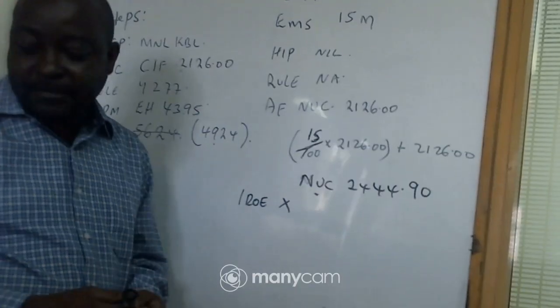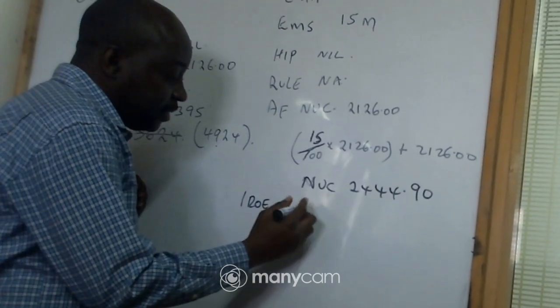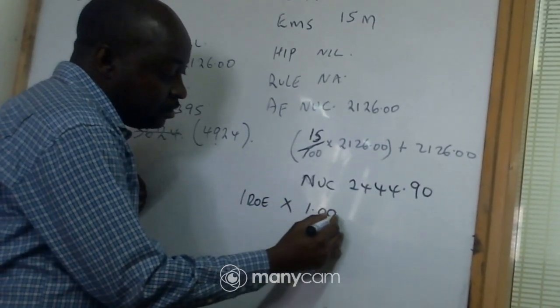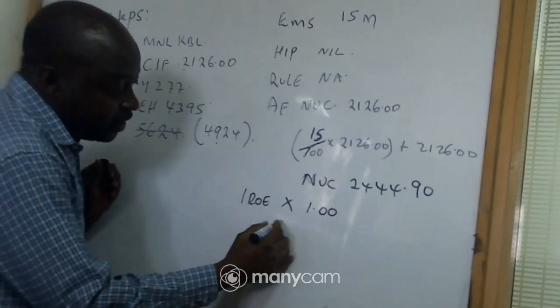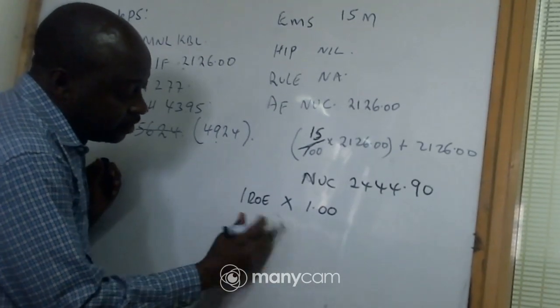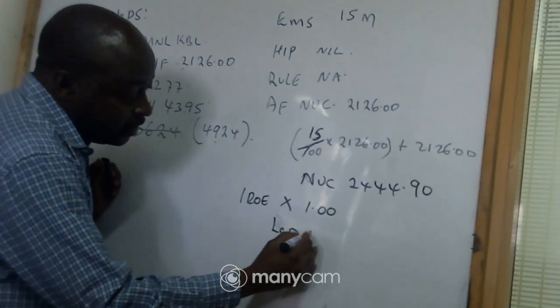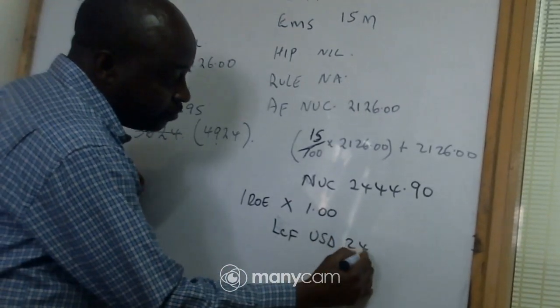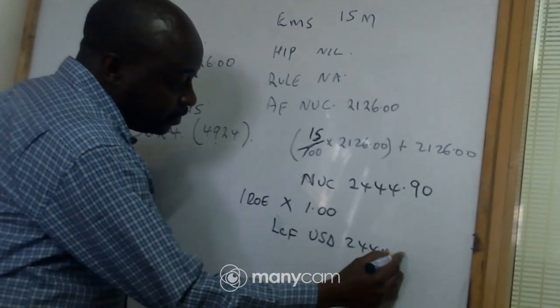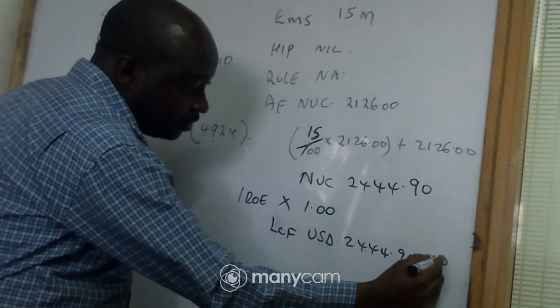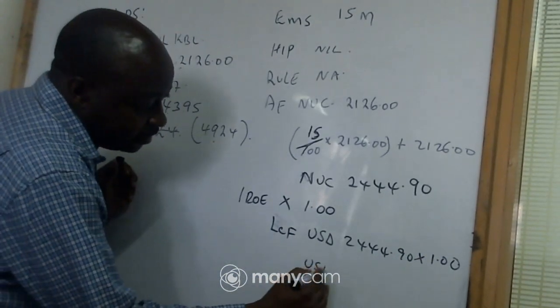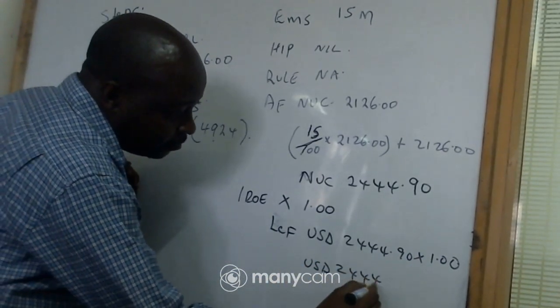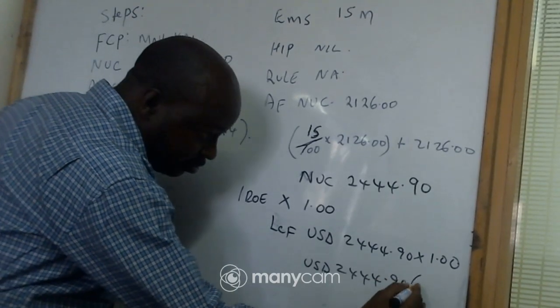So we have our rate of exchange as 1.00, and our LCF will be USD. So we shall multiply 244.90 times 1.00, which will give us USD 244.90.